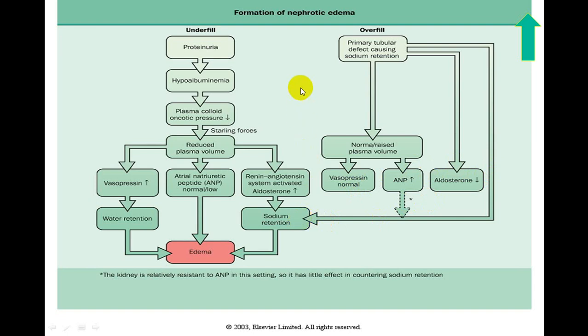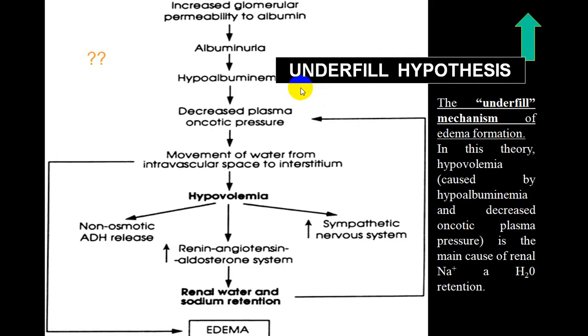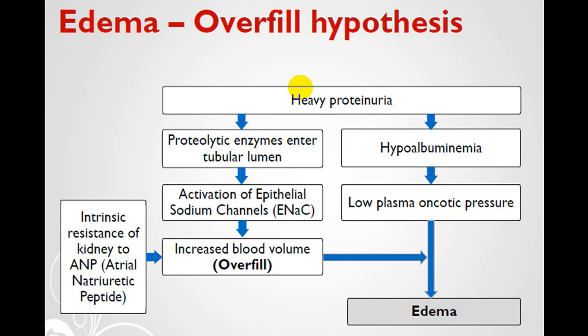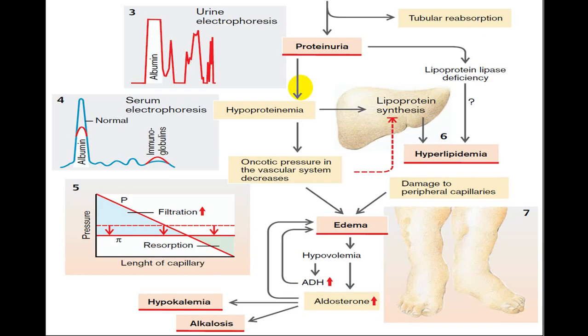So these are the two hypotheses which are put forward, and depending upon what is playing a role, there is a formation of edema. This is called overfill pathophysiology, in which there is ANP, intrinsic factor resistance to kidney to ANP action, and that results into overfill pathophysiology. All this will finally end up with generalized anasarca.